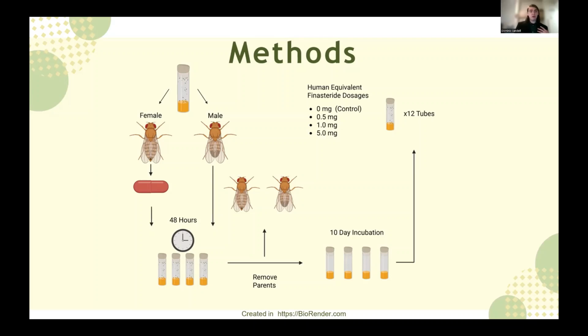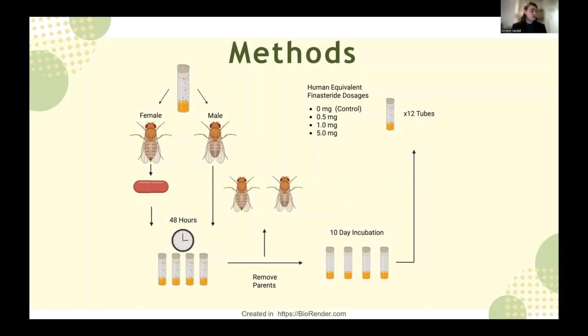Since we want to ensure that our sample flies have as few undefined variables as possible, we separate them out, and then after some time, we'll mix the males and females back together into singular tubes. Once they begin laying eggs after a few days, we'll remove them, and once the new Drosophila begin to hatch, we'll separate them into female and male groups before they have matured fully. So then, when they are fully starting to mature, we know they are virgins.